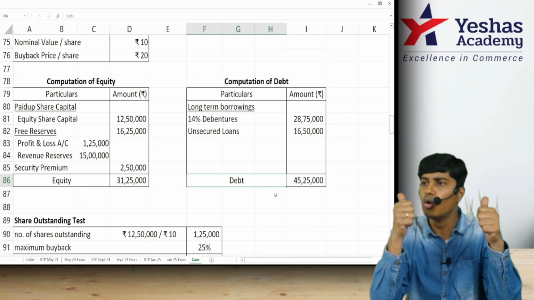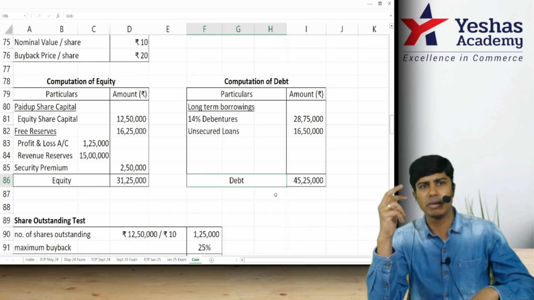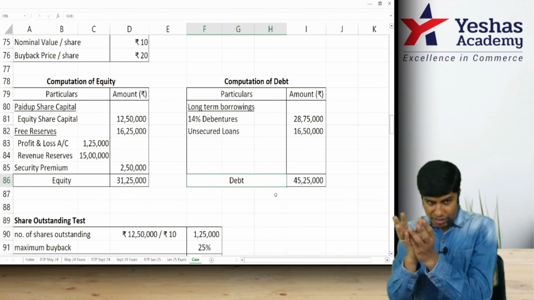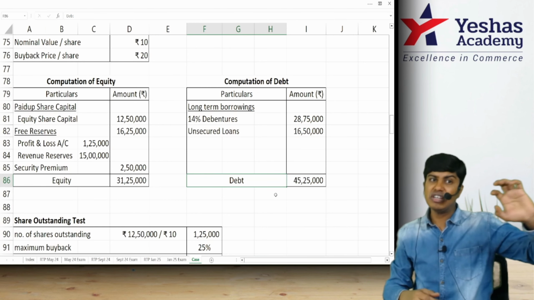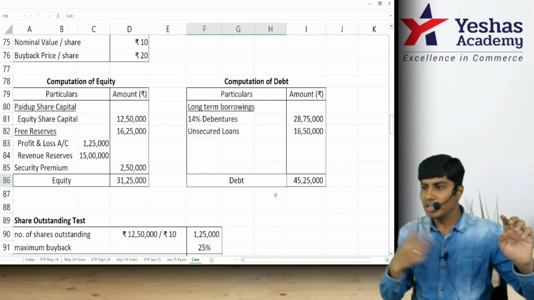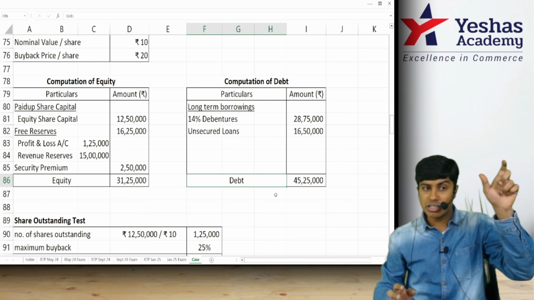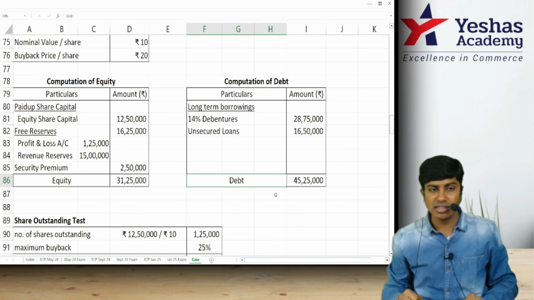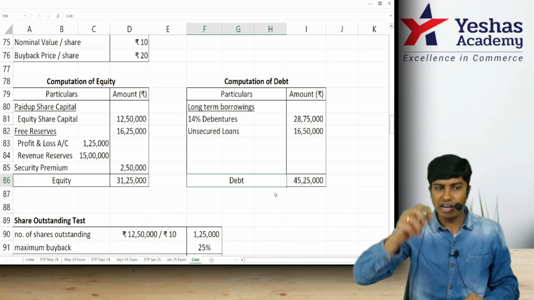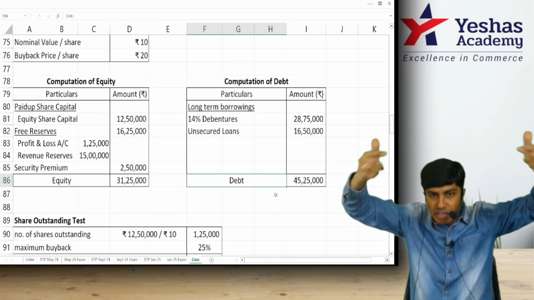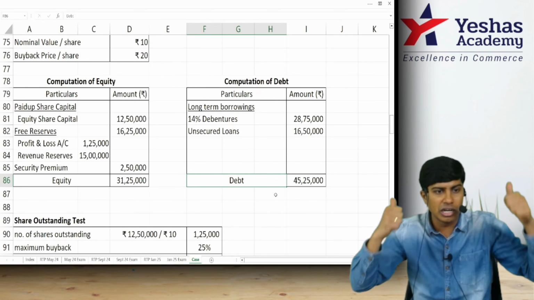You remember how to identify maximum permissible shares to be bought back? Very simple. You take equity minus 50% of debt. Equity should be minimum 50% of debt, no? In this case, equity 31 lakh 25, debt 45 lakh 25. Equity minus 50% of debt, that is numerator, divided by buyback price plus nominal value.